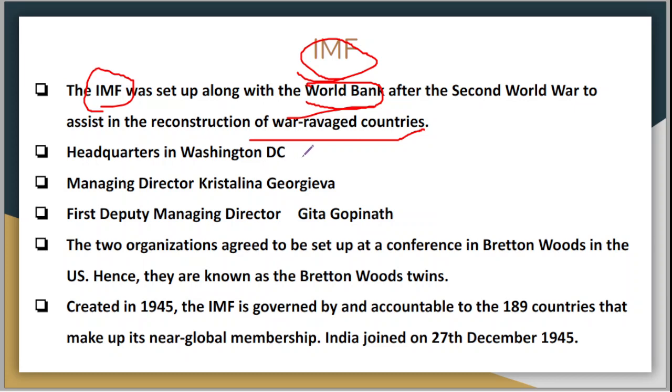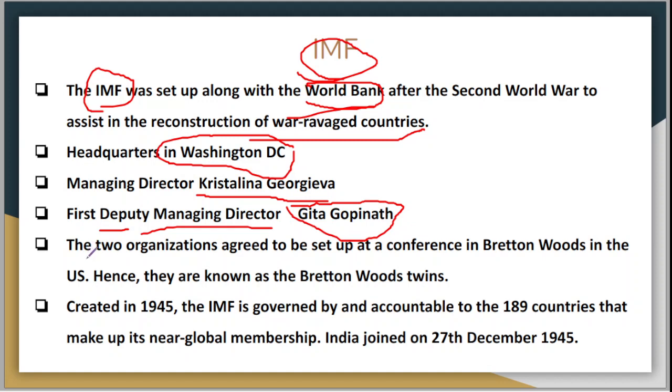The IMF is headquartered in Washington DC, which is the District of Columbia of the United States of America. Its managing director is Kristalina Georgieva, and its first deputy managing director is Geeta Gopinath, who is a person of Indian origin. The two organizations agreed to be set up at a conference in Bretton Woods, in the US, which I already told you about. Hence they are known as Bretton Woods twins. Twins or sisters, both are the same thing.